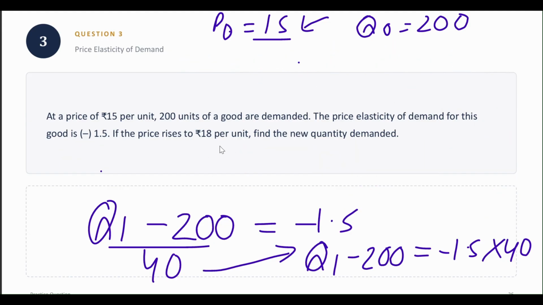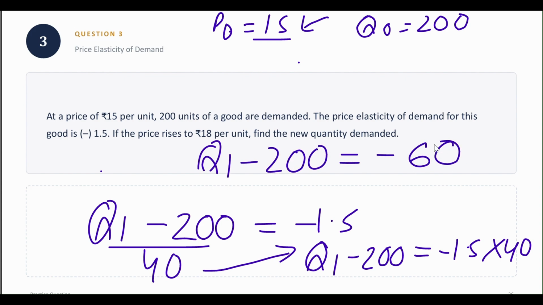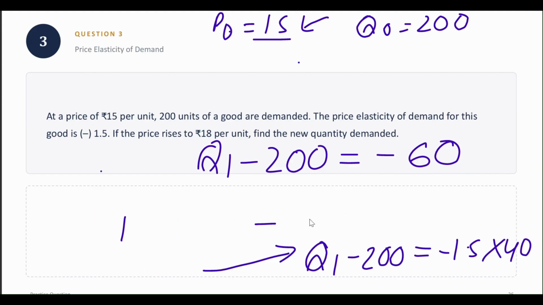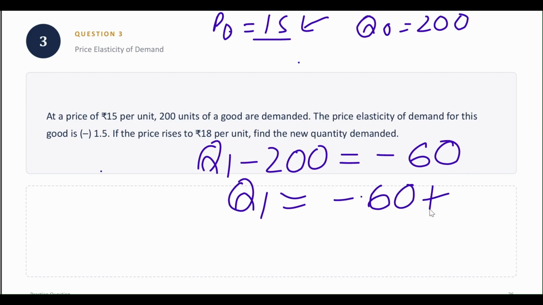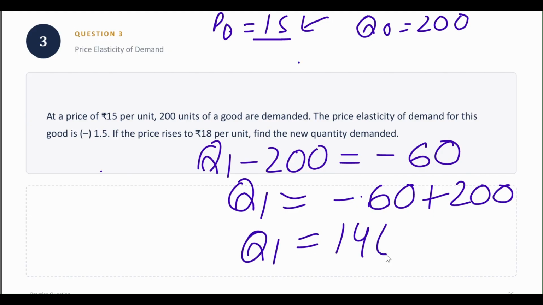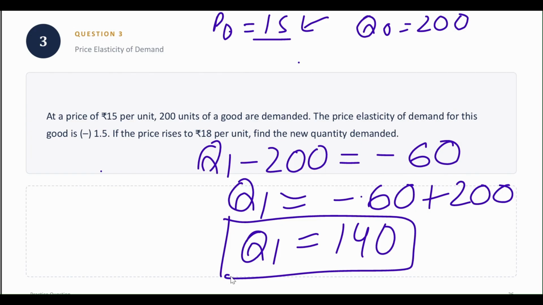Now what did I get? Q1 minus 200 is equal to minus 60. Fine, I'm erasing this step now. Let us now solve this part. So Q1 comes out to be minus 60 plus 200. So Q1 comes out to be 140. Okay, so this is the new quantity demanded.